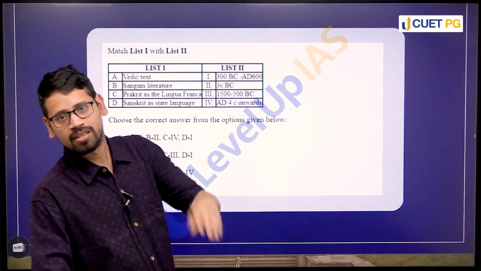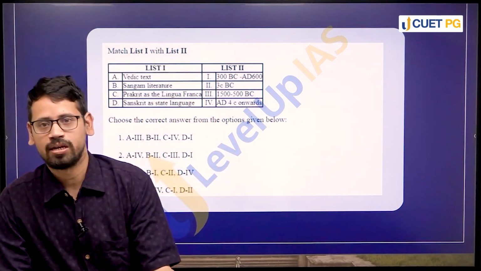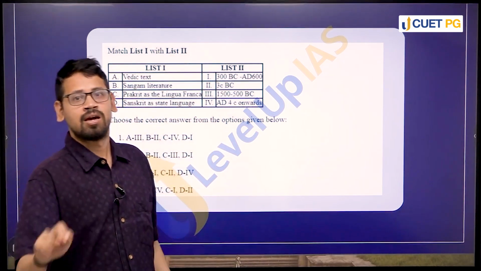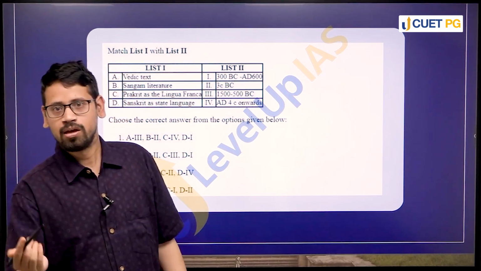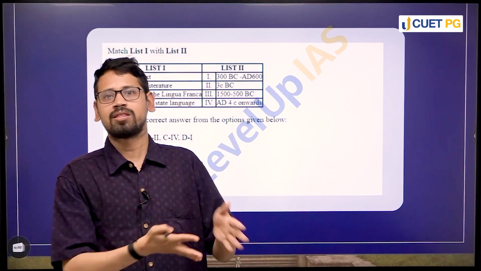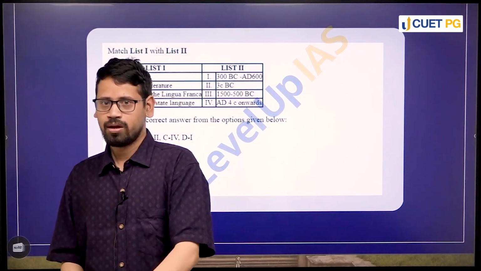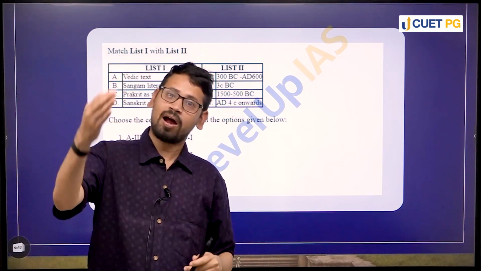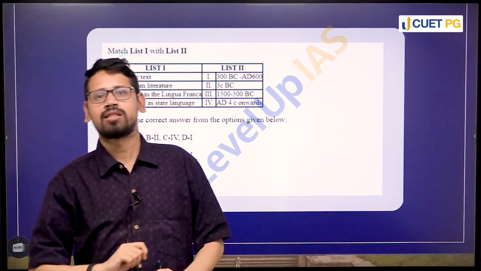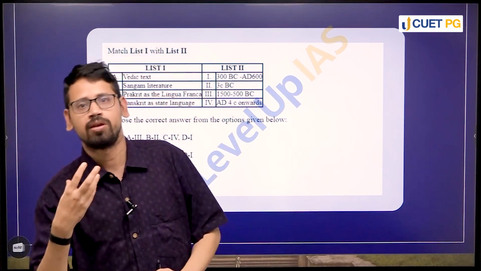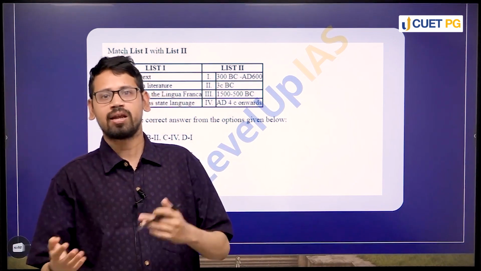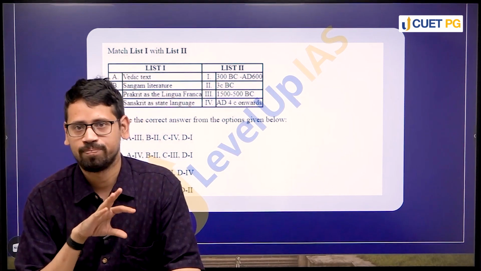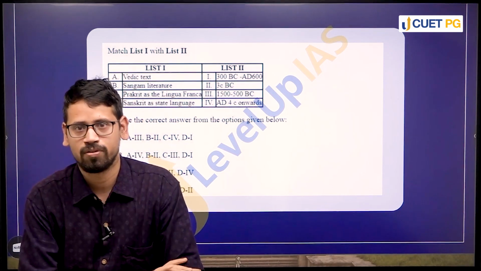First is Vedic text. Now, if you know, the Vedic period itself is divided into two parts: early Vedic and later Vedic. Early Vedic includes the Rig Veda, which includes the family books, the language of the Rig Veda Samhita. Okay, the Vedas have 4 parts: Samhita, Aranyaka, Brahmana, Upanishad. Now, among these 4 parts, the Samhita is the major explanatory part. The shlokas, the mantras, etc. are part of the Samhitas, right? So Samhitas are one of the significant parts of the Vedas.